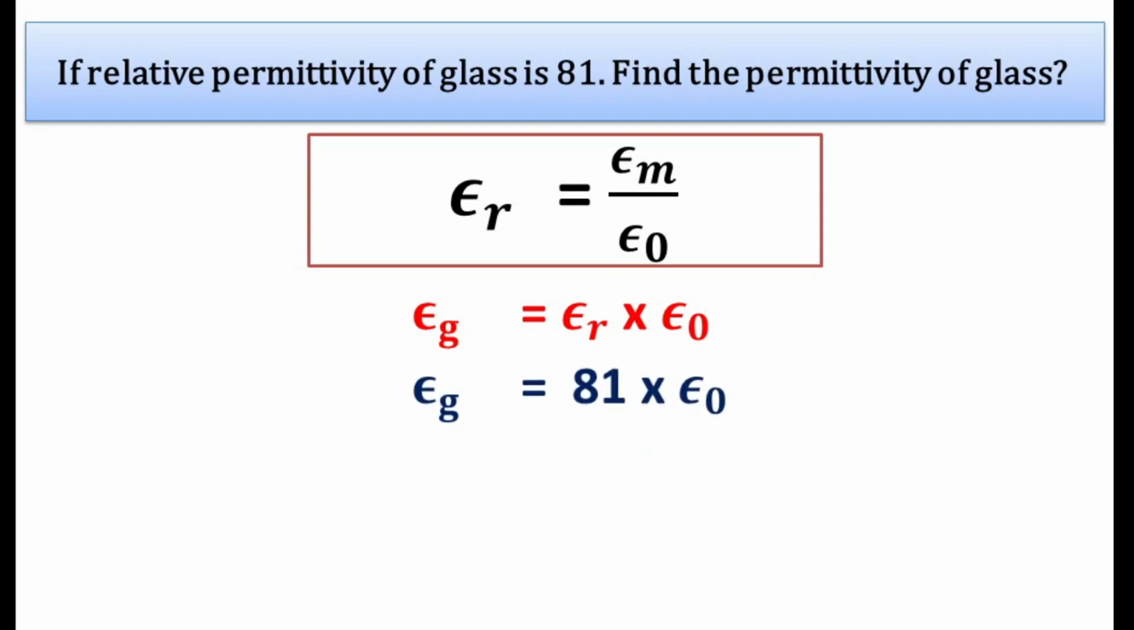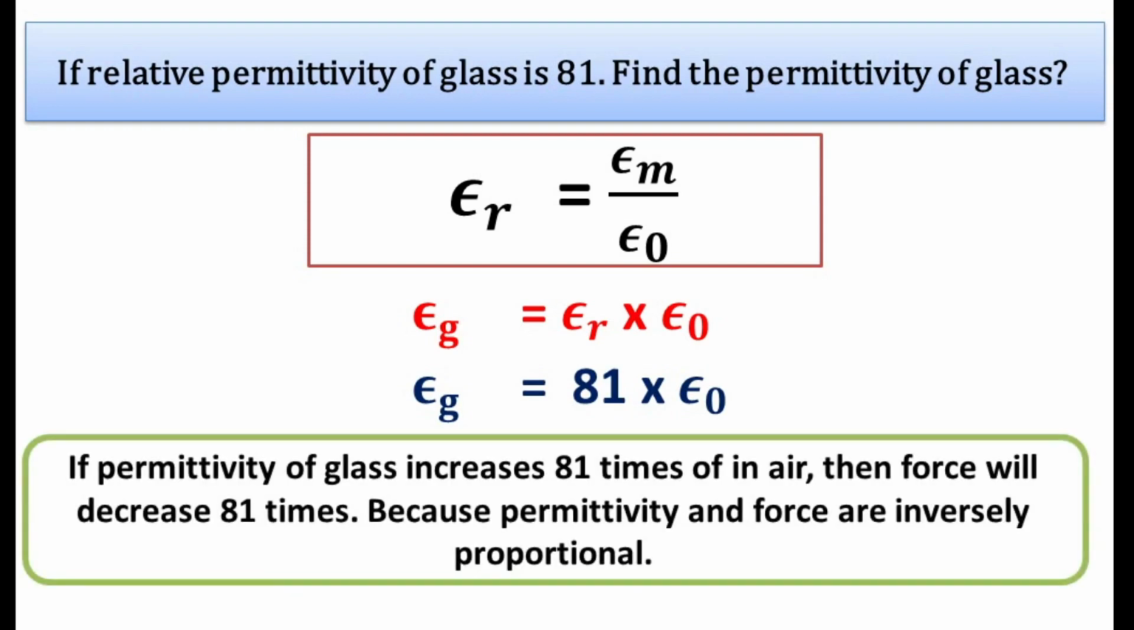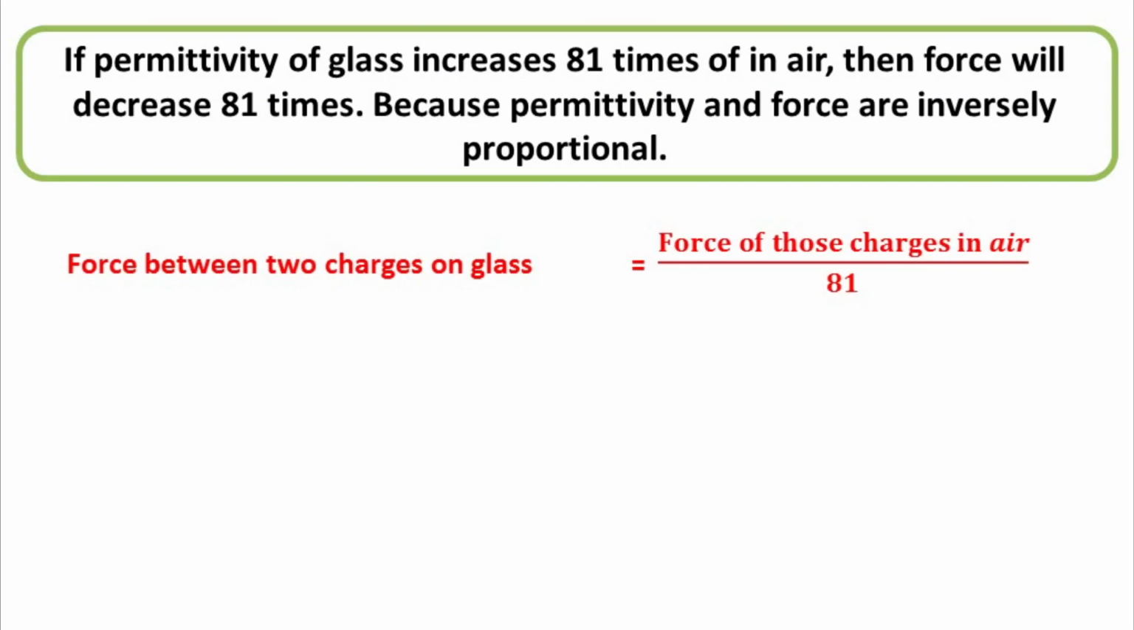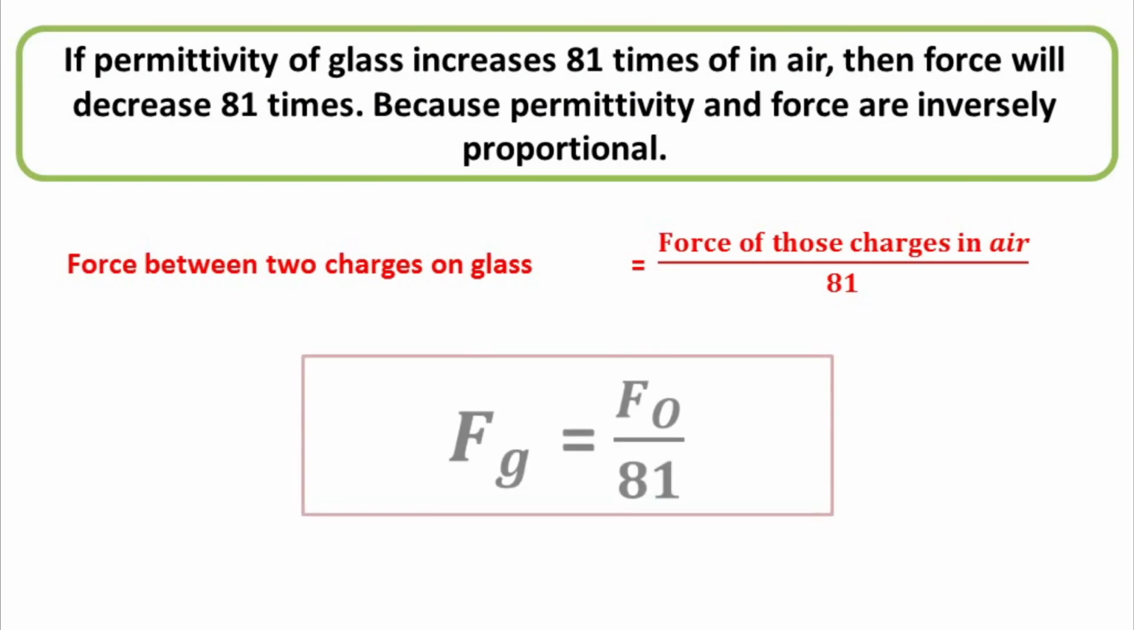So simple. So if permittivity of glass increases 81 times of that in air, then the force will decrease 81 times because permittivity and force are inversely proportional. So force between two charges in glass is equal to force of those charges in air divided by 81. Still having doubt? We will understand it better by deriving it.